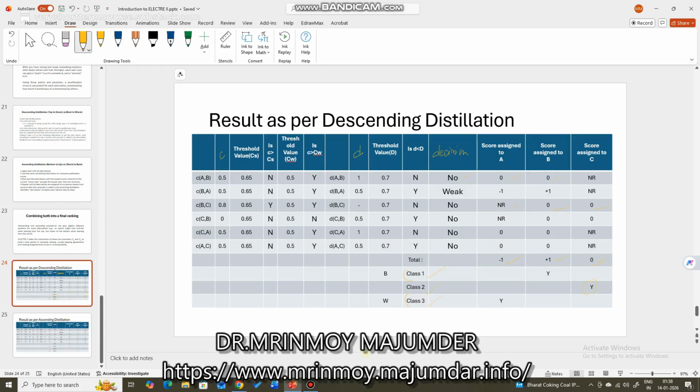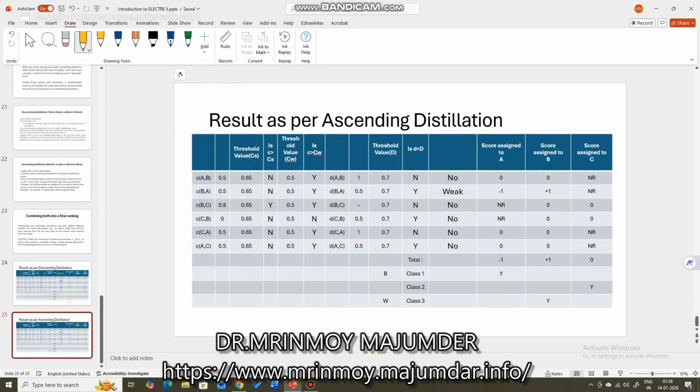So class 3 is assigned to variable A, or alternative A. Now, as per the ascending distillation, what will happen now?